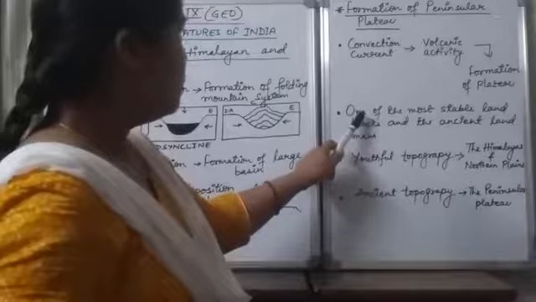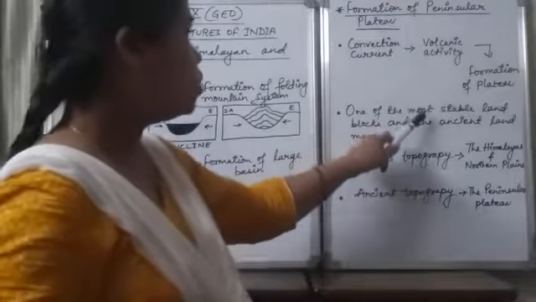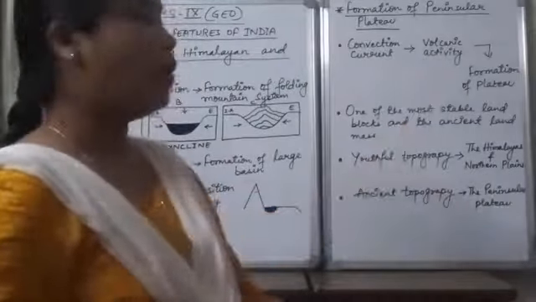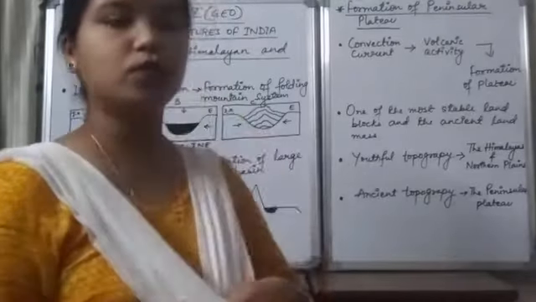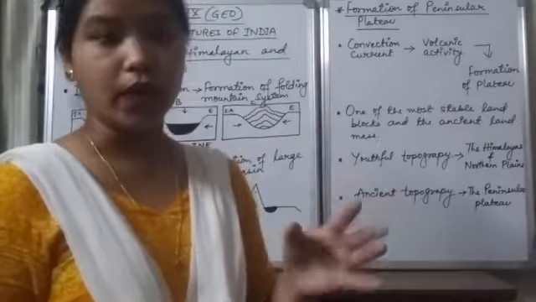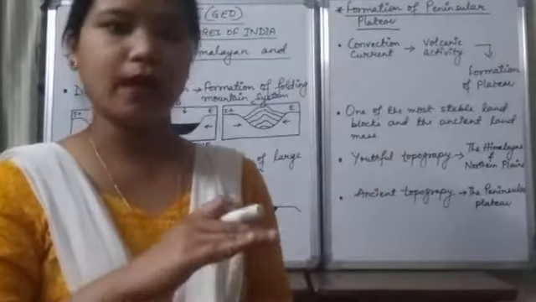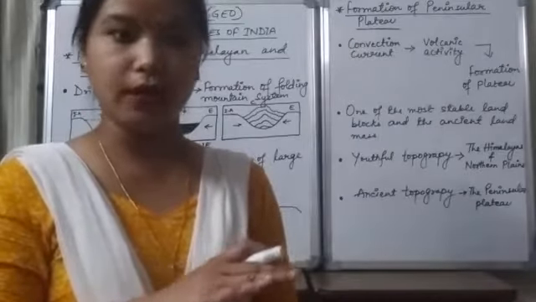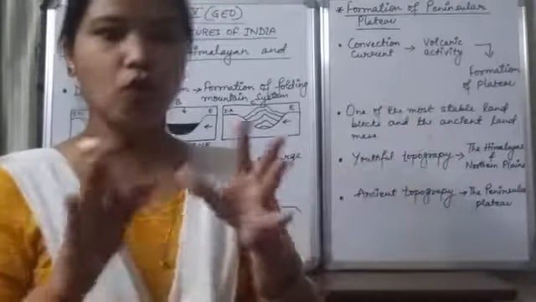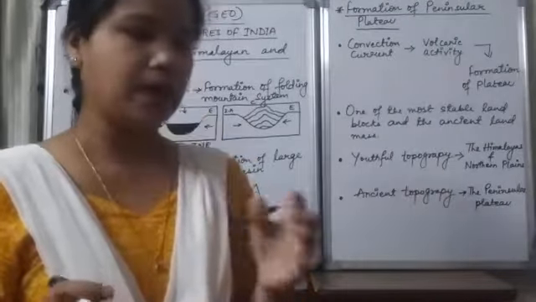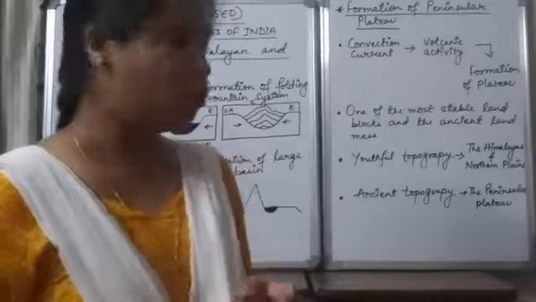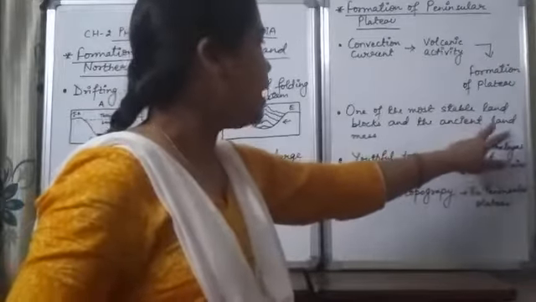Now, the peninsular plateau is also called one of the most important stable land blocks and an ancient landmass. Why is it called a stable land block? Because we all know it is a part of one of the plates. The Indian peninsular plateau was a part of the Indo-Australian plate, so it was stable. It means there were no cracks in the peninsular plateau.